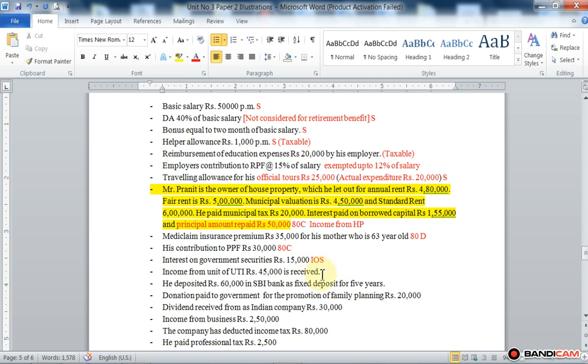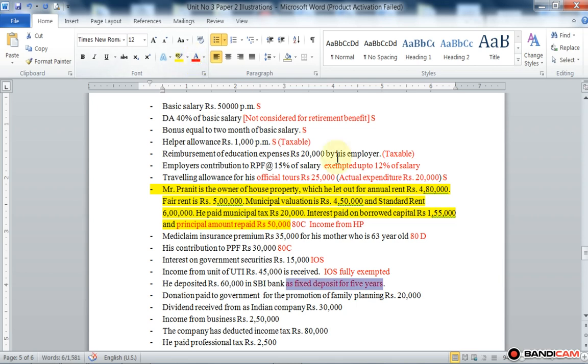Income from UTI, rupees 45,000, is also income from other sources, but income received from UTI is fully exempted. Got it? Fully exempted. He deposited rupees 60,000 in SBI bank as a fixed deposit for 5 years.